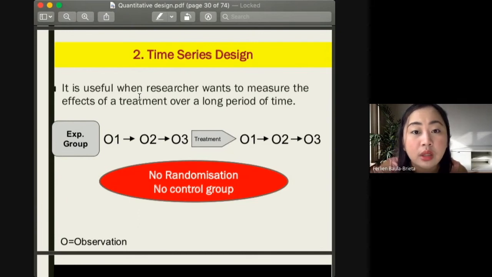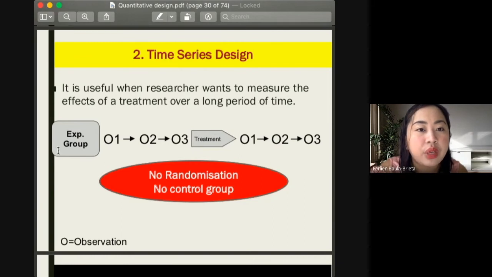In the real scenario there is no control group. So in other words, the quasi time series design is reliable to express the effect of a drug in a certain population over a long period of time.